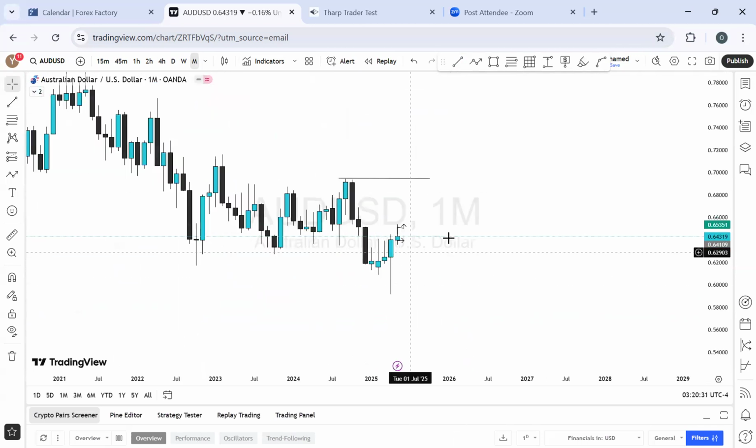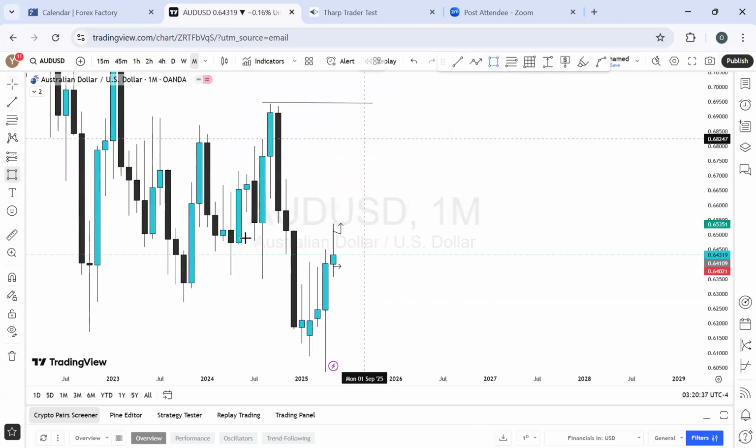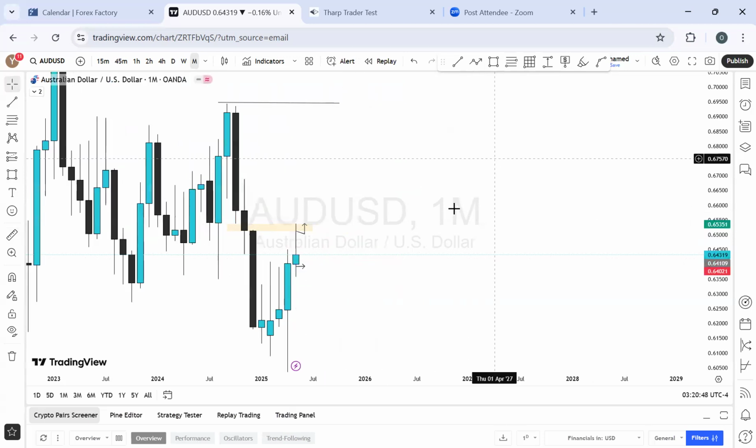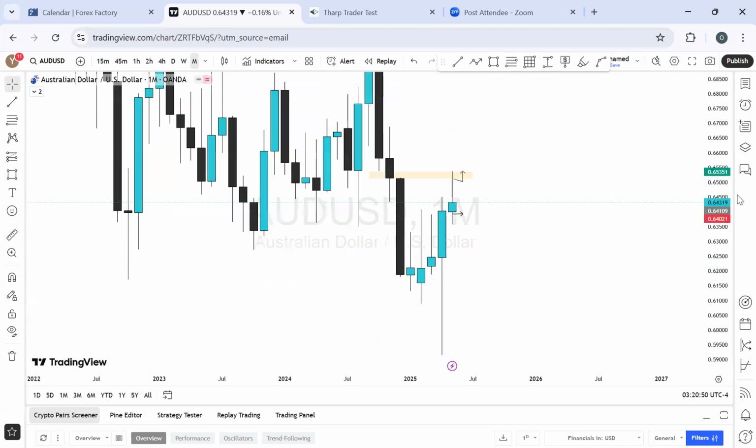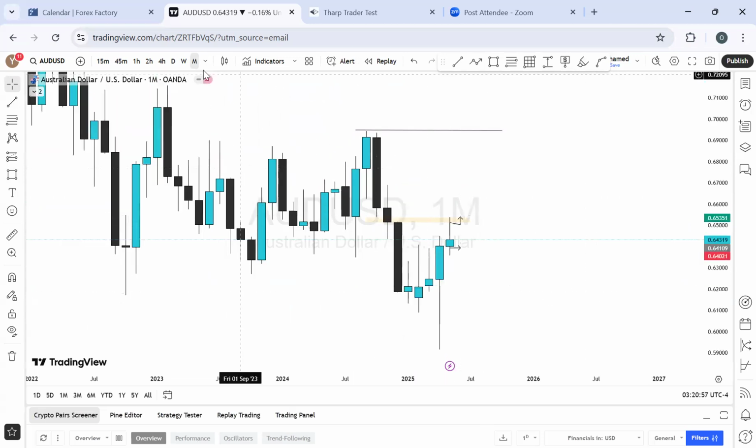AUD has been a bullish momentum, but then it tapped into the fair value gap that we had, the very fair value gap zone. It tapped into it and reacted, which was here. And it reacted and it closed this way for last month. So for this month, what are we expecting? More bullish momentum, most likely because we have a balanced price range here. We do not have a volatility level below this price level on the monthly.